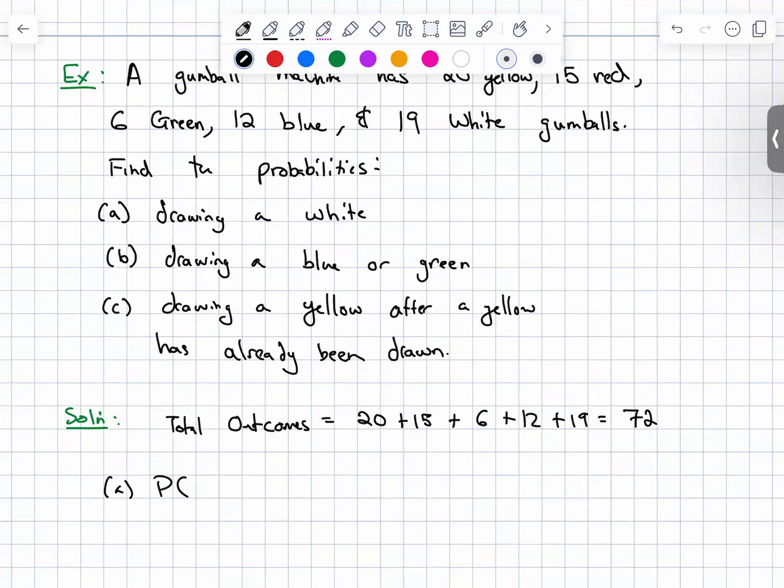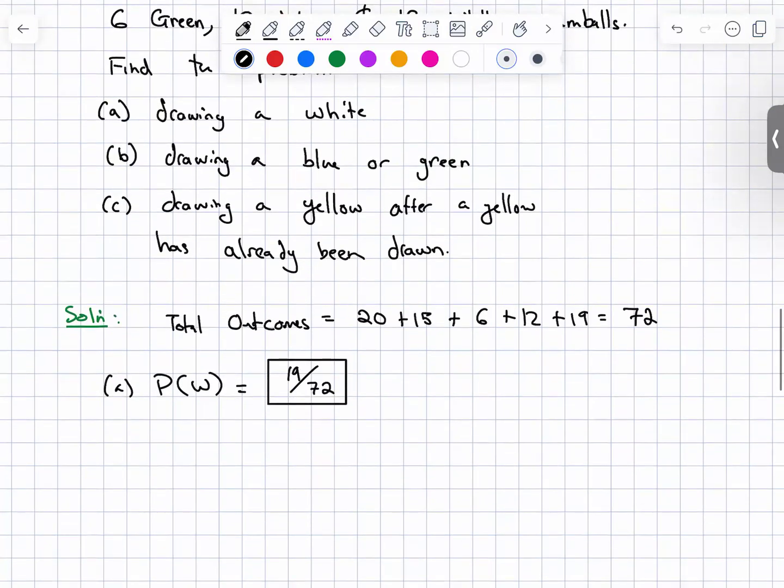So part A, the probability of a W, I'm just going to use an abbreviation, P of W for probability of white. But you can write it whatever way you want. And that would be 19 total ways for success divided by 72. 19 over 72 different ways, or 19 over 72 chance.